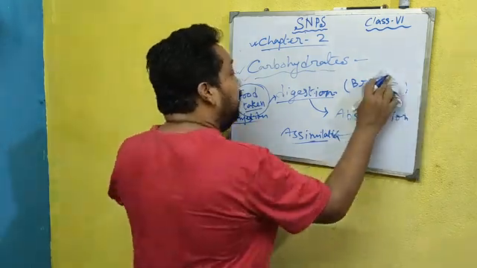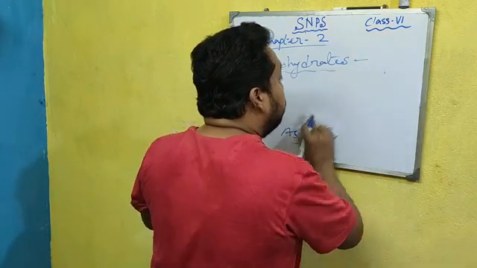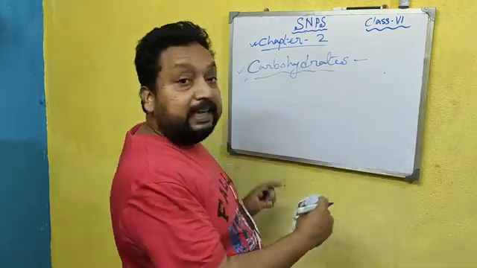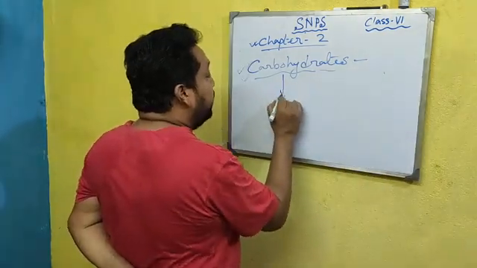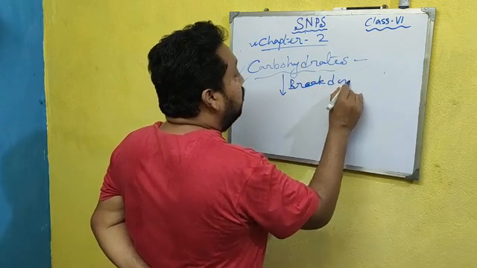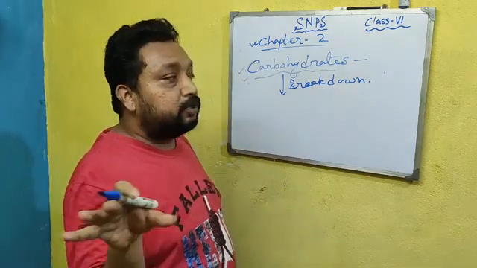How? Now, these are very important points, so please listen carefully. Any kind of carbohydrate, maybe sugar, maybe cellulose, maybe starch, is broken down.